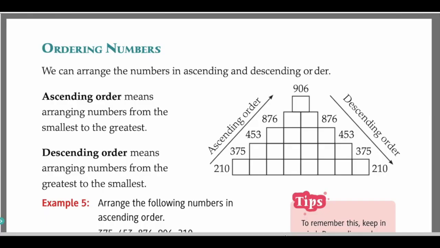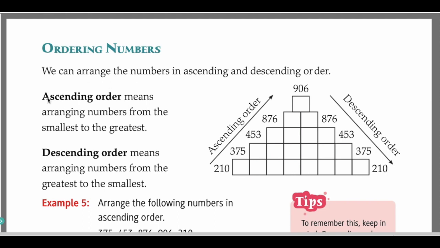Ascending order and descending order together are called ordering numbers. We can arrange the numbers in ascending and descending order. Ascending order means arranging numbers from the smallest number to the greatest number. It is also called increasing order. Descending order means arranging the numbers from the greatest to the smallest. As we saw, D for dinosaur. So, dinosaur is the largest number. So, you have to write it from the biggest number to the smallest number. And it is also called decreasing order.